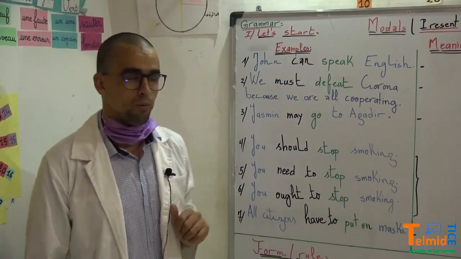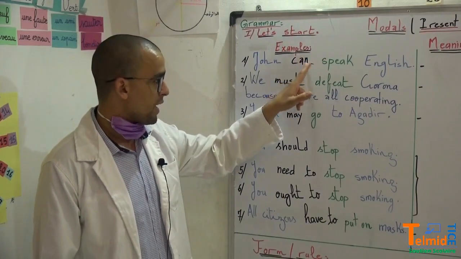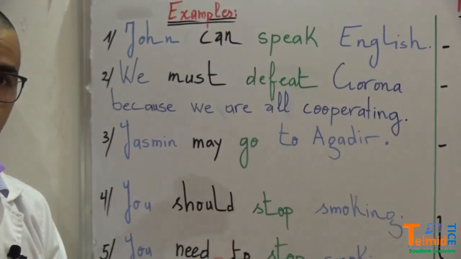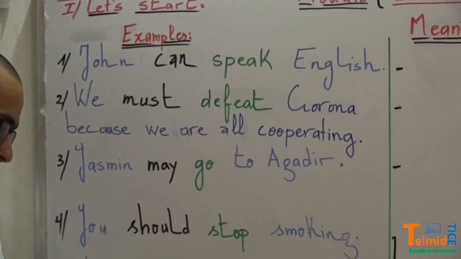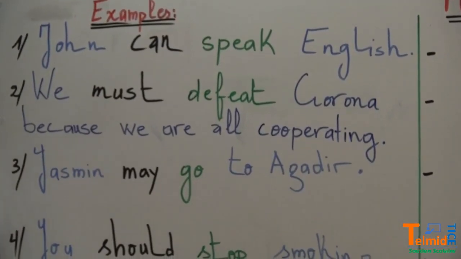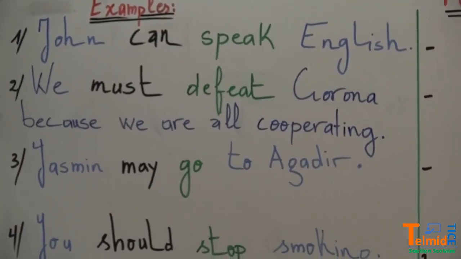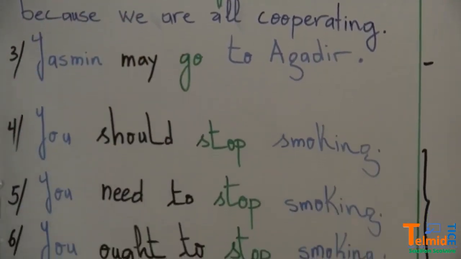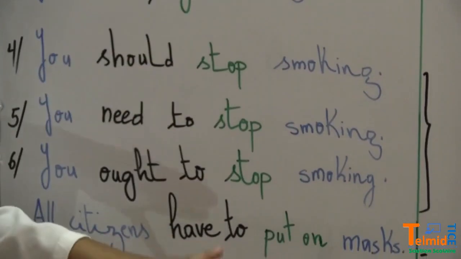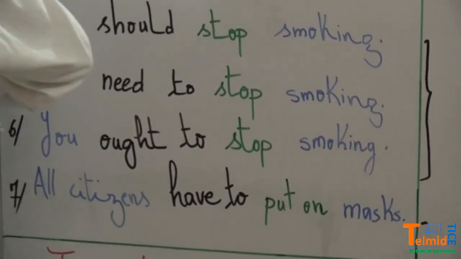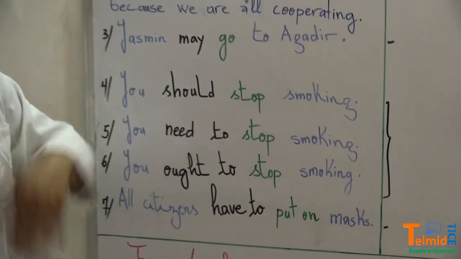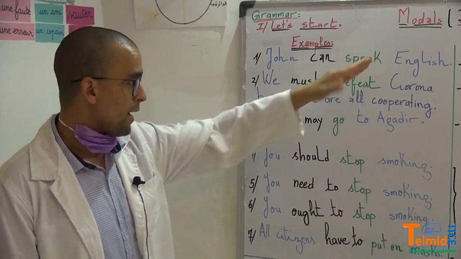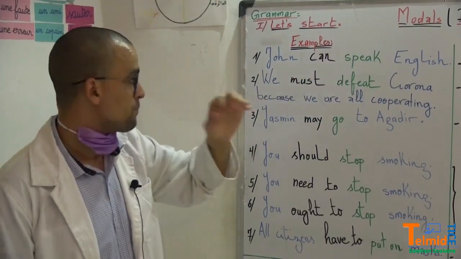Each modal, we have can, must, may, should, need to, ought to, have to, had to, could, might, shall, would, will. It's a long list of modals. These are just examples, because last year you saw all of them. Now let's come back to the meaning of this example.